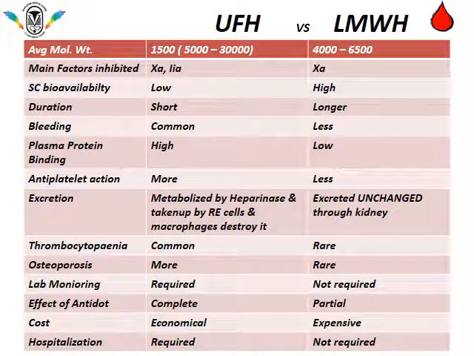Now let us look at the differences between unfractionated heparin and low molecular weight heparin. If we compare the molecular weight, the average molecular weight of unfractionated heparin is 15,000, ranging from 5000 to 30,000, whereas low molecular weight heparin has 4000 to 6500. I am sorry, here it is 15,000, not 1500. The main factors inhibited by unfractionated heparin are factor 10 and factor 2, whereas low molecular weight heparin does not act on factor 2. It is an inhibitor of only factor 10.